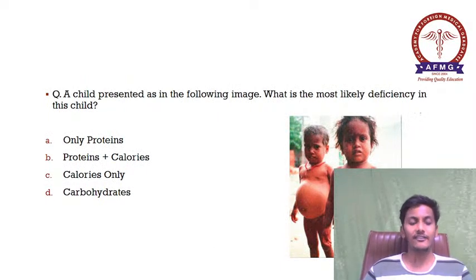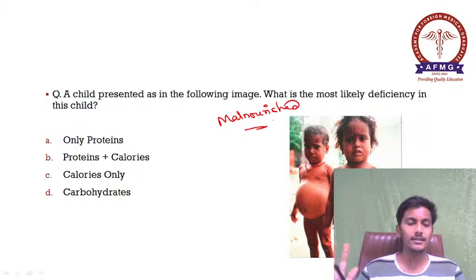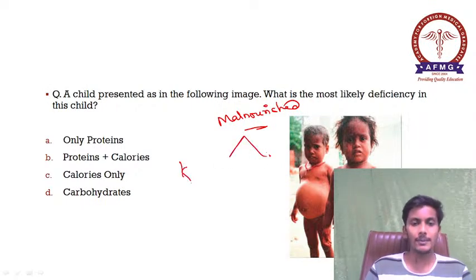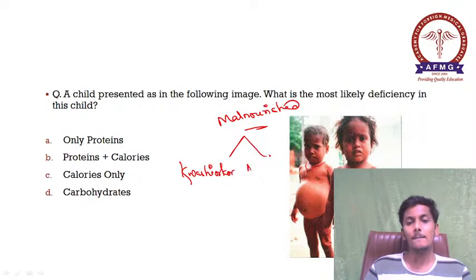The next one, a child presented as in the following image. What is the most likely deficiency in this child? ये characteristic child जो दिख रहा है, it is a malnourished child, as we all know. Okay, and the options are A, only proteins, B, proteins plus calories, C, calories only, D, carbohydrates. So please remember, this is a malnourished child, and malnutrition के दो important causes कौन से हमारे पास? One is your kwashiorkor and the second is your marasmus.